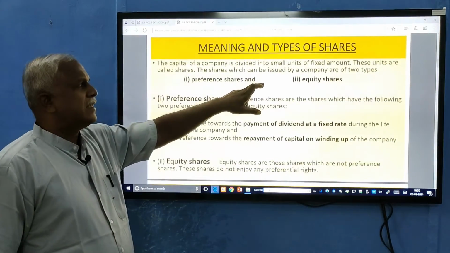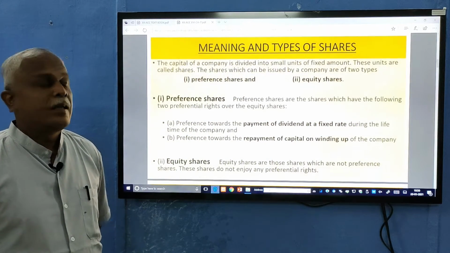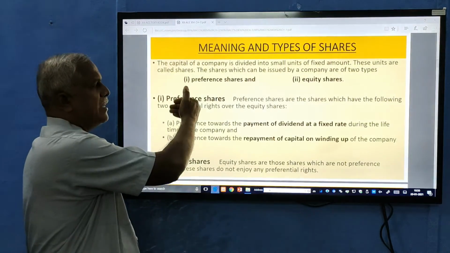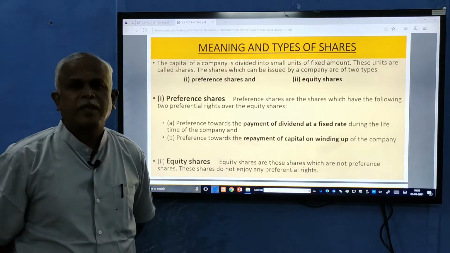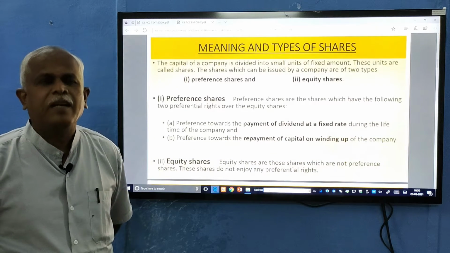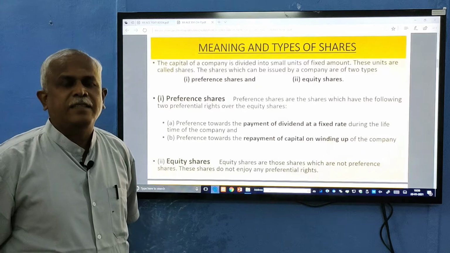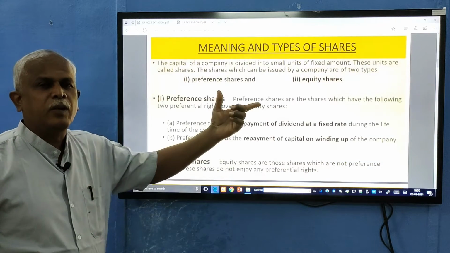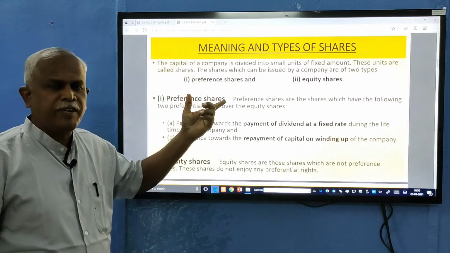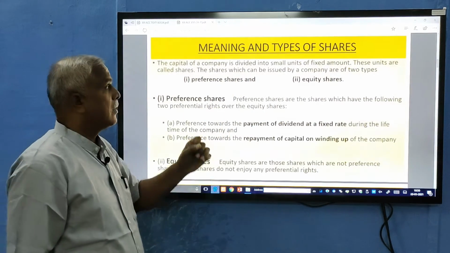What are the various kinds or types of shares issued by a company? There are preference shares and equity shares. There are two types of shares. Earlier there was one more type, but from the previous Act amendment, it is limited to only two types. One is the preference share, another is the equity share, or you can call it the normal share.